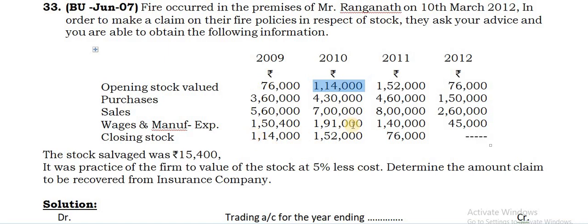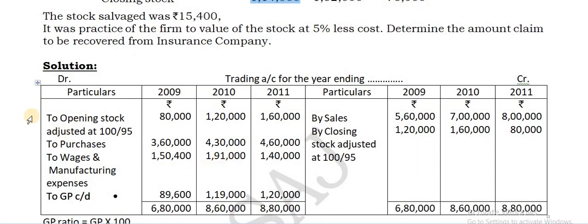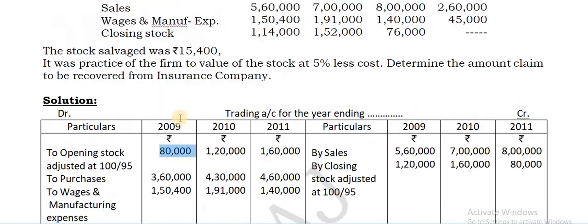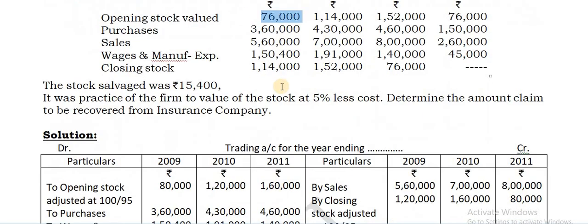Similarly for the closing stocks, this amount divided by 95 into 100 gives you the actual value. Alright, see how it is being done. You may see that here it is 80,000, but here it is 76,000. So don't get confused about where it came from. This value 76,000 divided by 95 into 100 gives 80,000.